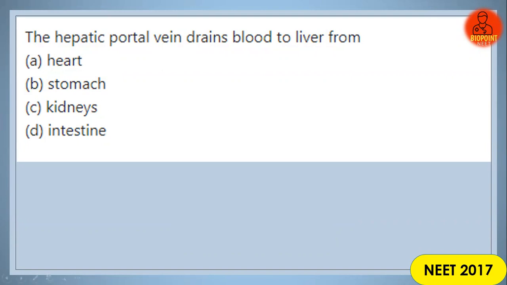NEET 2017 paper. The same question was there in yesterday's OMR examination also. The hepatic portal vein drains blood to liver from which of the following organs? I'll give you 15 seconds. Your time starts now. Comment the answers on the chat box.